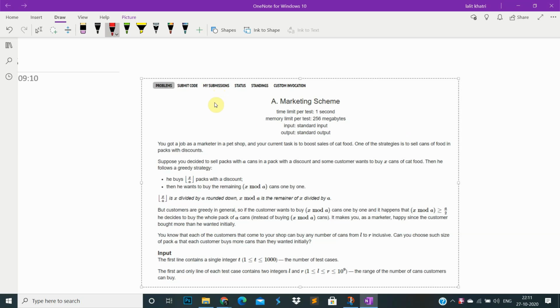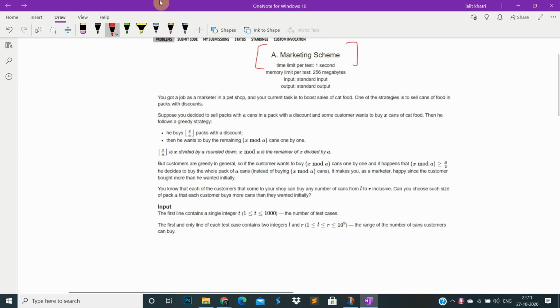This is educational code for round 97. Okay, so this is the first problem. This is the first problem of the marketing scheme.